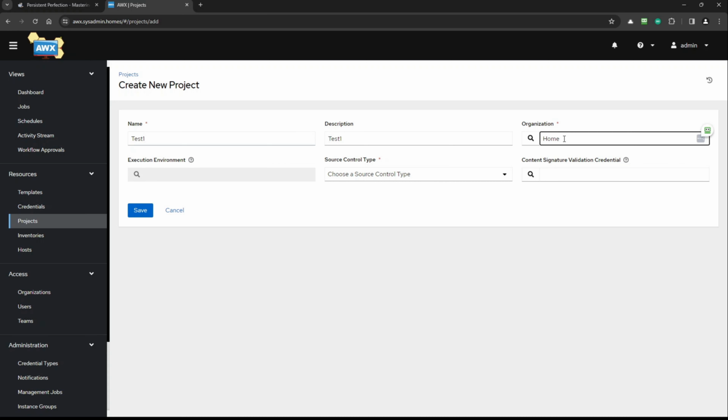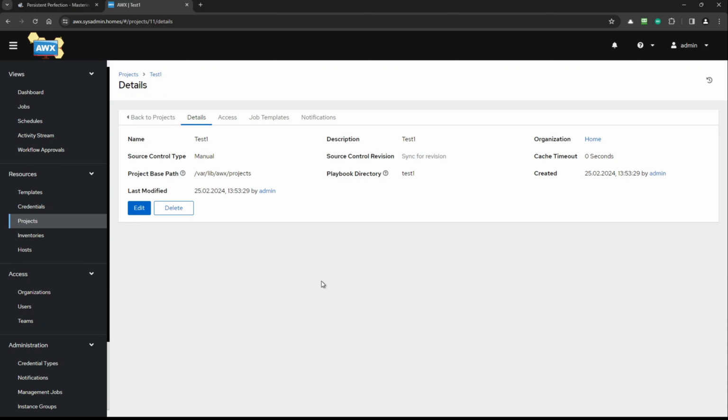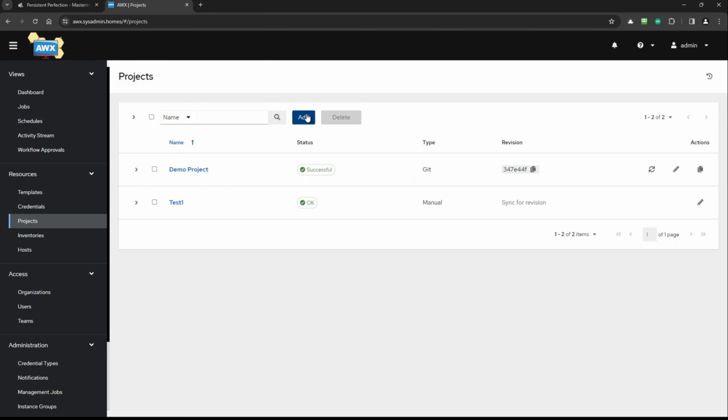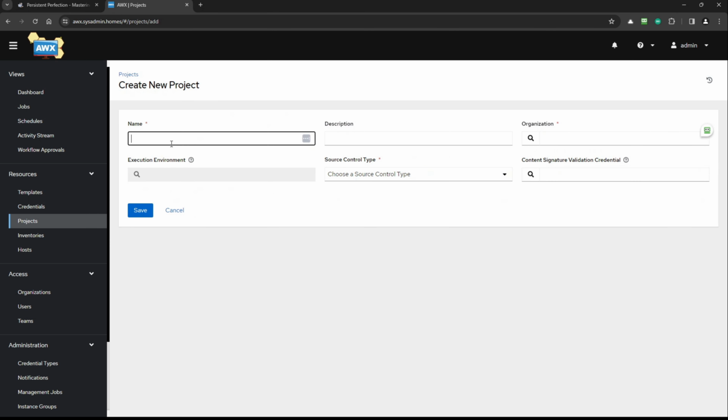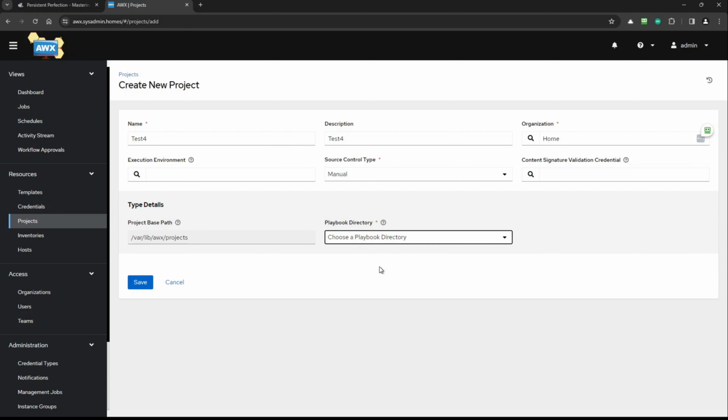Go home, manual, and we can choose test1. Save. But you will ask me why it doesn't see test4. Because you didn't refresh. So if you refresh, it will see. So back to project, add a new one, and let's create test4. We go home and manual, and now you will see test4. That's it.